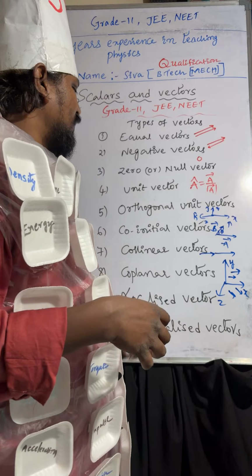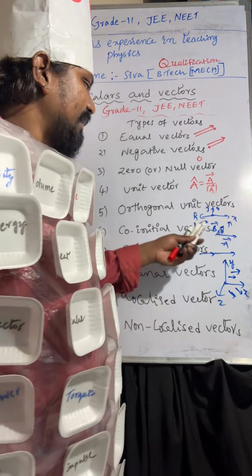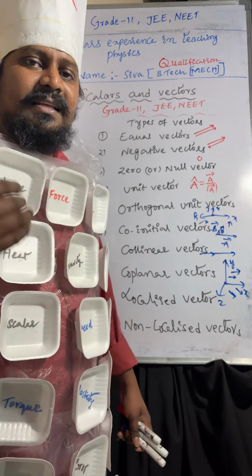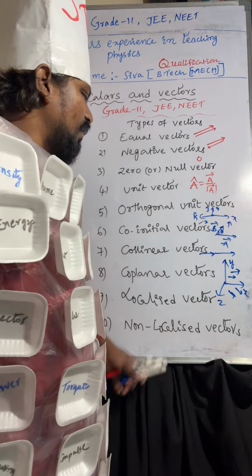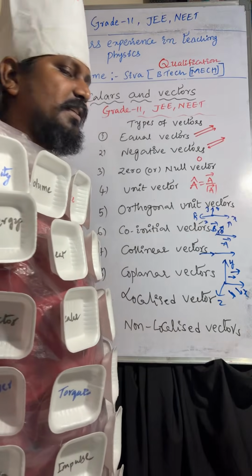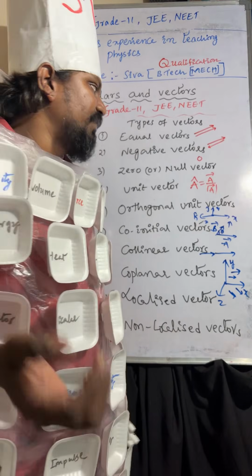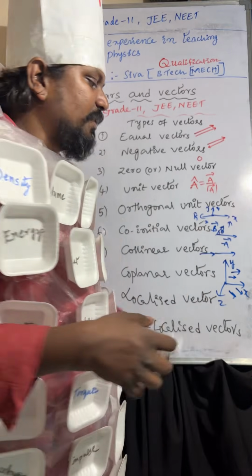Coming to co-initial vectors, the vectors whose initial point is the same. Collinear vectors are acting in the same line. Coplanar vectors are acting in the same plane. A localized vector is one whose initial point is fixed. A non-localized vector is one whose initial point is not fixed. So these are the types of vectors.